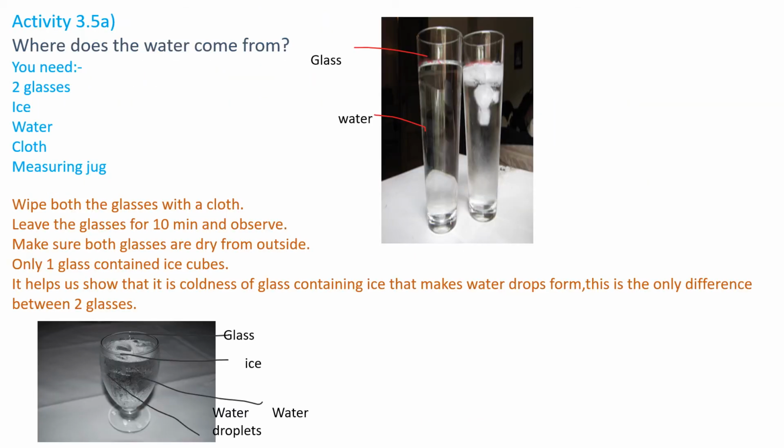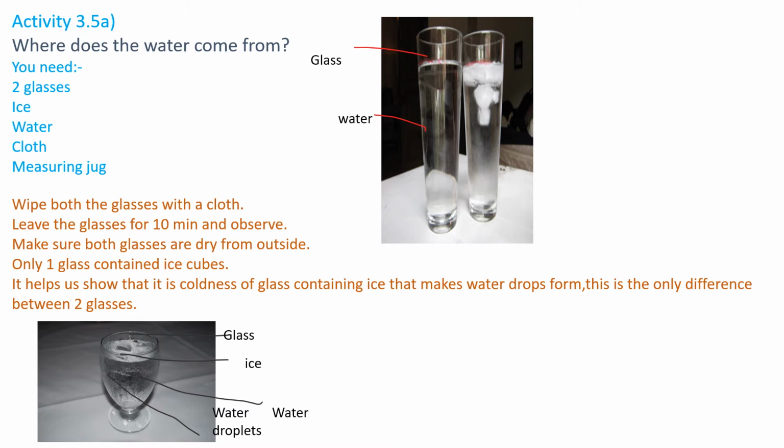Now in this activity, you can see where that water comes from, right? For this experiment, you need two glasses, ice, water, a cloth, and a measuring jar. You have to wipe both glasses with a cloth on the outside, so make sure both are dry from outside. Leave the glasses for 10 minutes and observe. In only one glass you put ice, and in the other plain water. It helps us show that the coldness of the glass containing ice makes the water drops form. How do those water drops form?